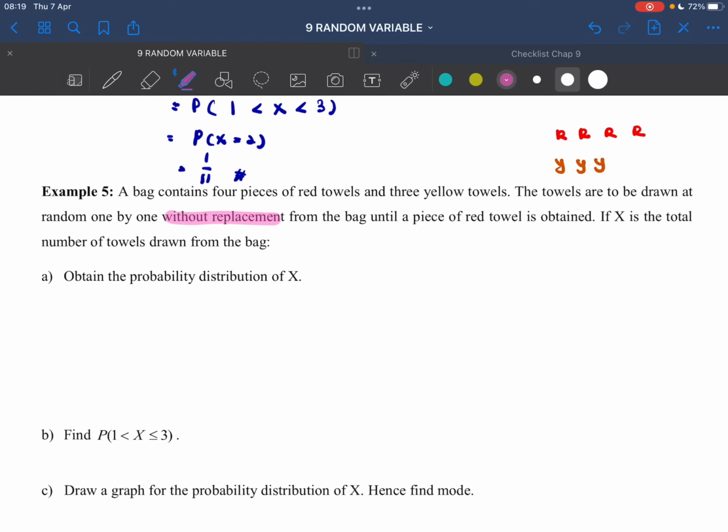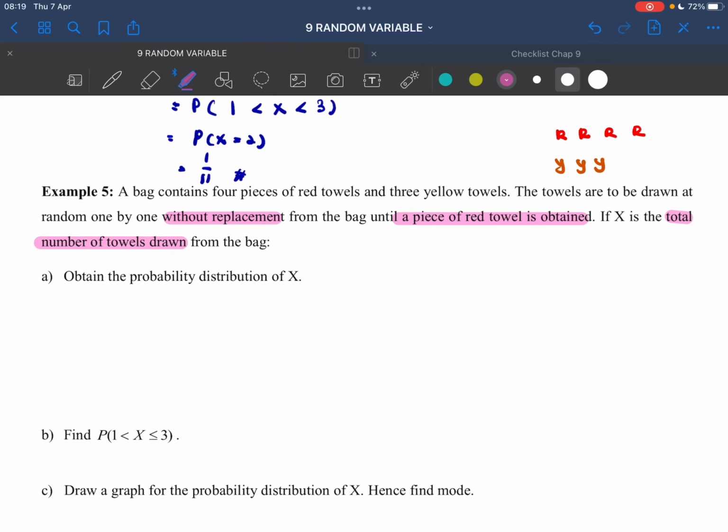So you already know how to do the without replacement thing by using a tree diagram, but for this one we have another way. From the bag until a piece of red towel is obtained. So that is the last thing that we have to do. We have to draw the towel until we get red, then that's enough. So what is our x? X is the total number of towels drawn from the bag.